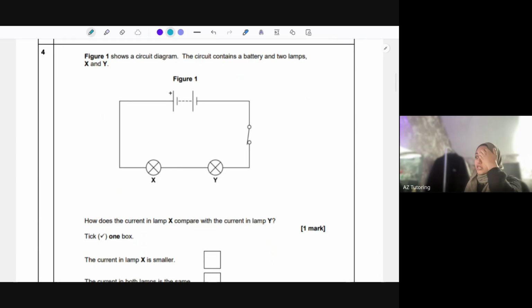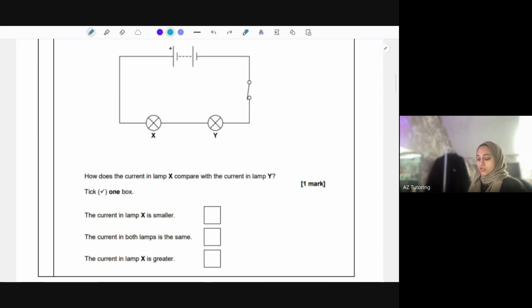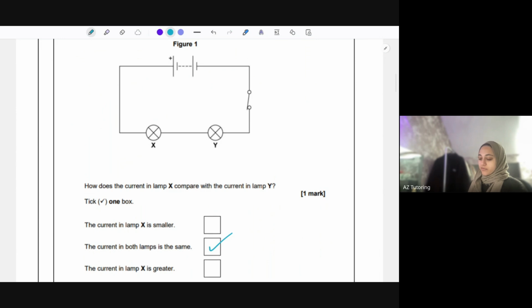Okay, figure 1 shows the circuit diagram. So we've got electricity, which everyone tends to hate. The circuit contains a battery and 2 lamps, and we can see this is a series circuit. So remember, series is just 1, parallel is when it has the lines going through it and it changes what happens. How does the current in lamp X compare with the current in lamp Y? They would both be the same. In a series circuit, current is the same, it's not shared. So you would just say the current in both lamps is the same.